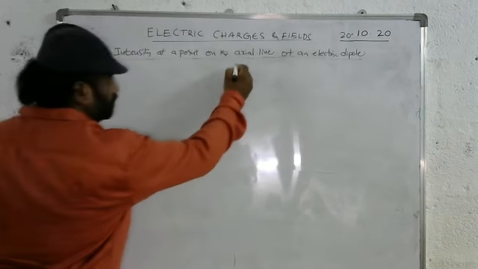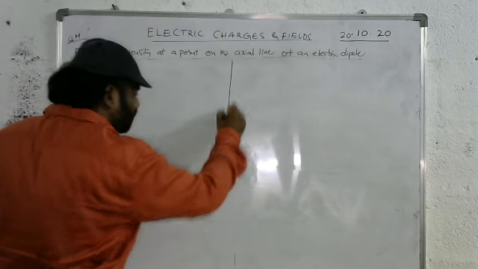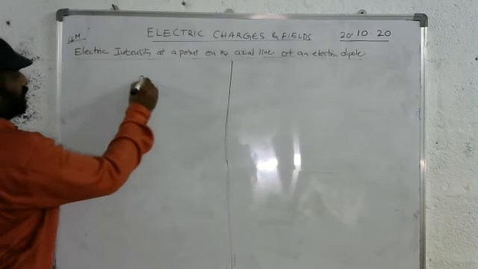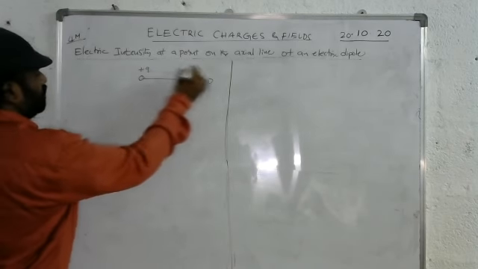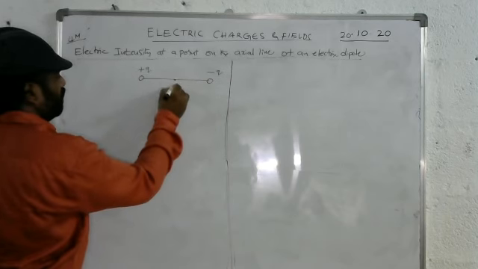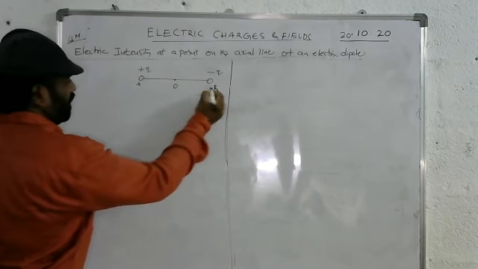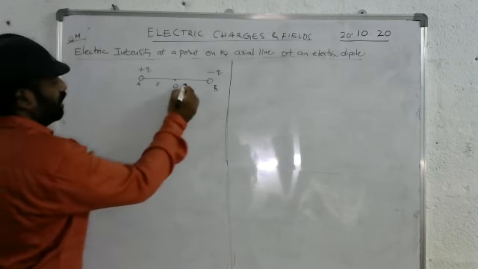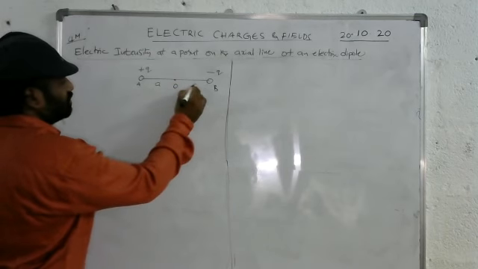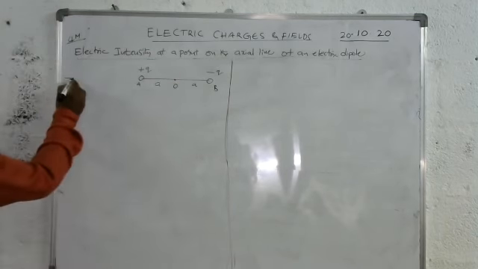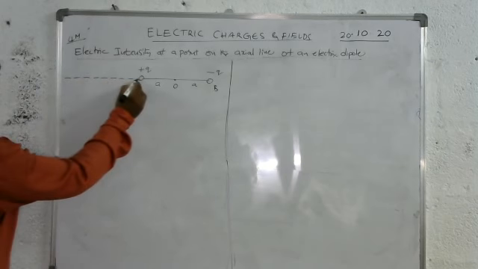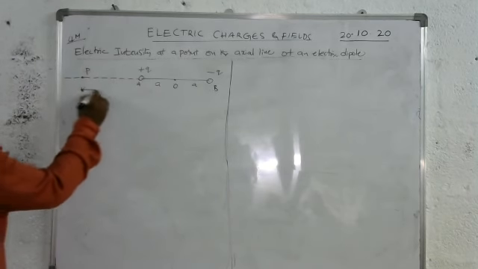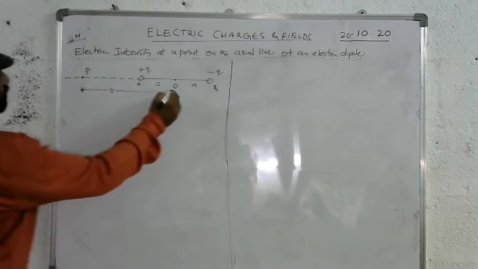Look here. Here I am considering an electric dipole, with charges plus Q and minus Q. This is the center O. Let the distance from A to O be a, and this is also a, so the total length is 2a. This is the axial line. We are considering a point P on the axial line at a distance r from the center of the electric dipole.